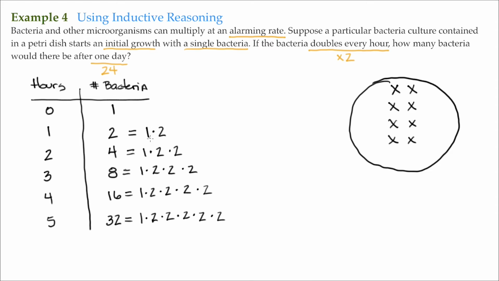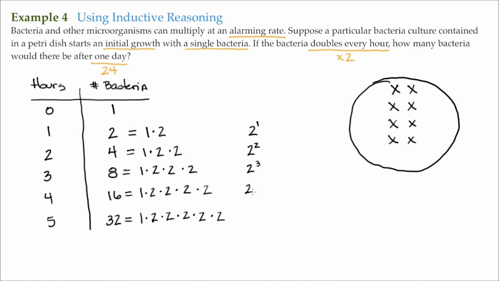Another way of writing 2, that's 2 to the first power. Another way of writing 4, well, that's 2 times 2, or in other words, 2 to the second power. Another way of writing 8, that's 2 times 2 times 2, 2 to the third power. And again, we have this pattern again.